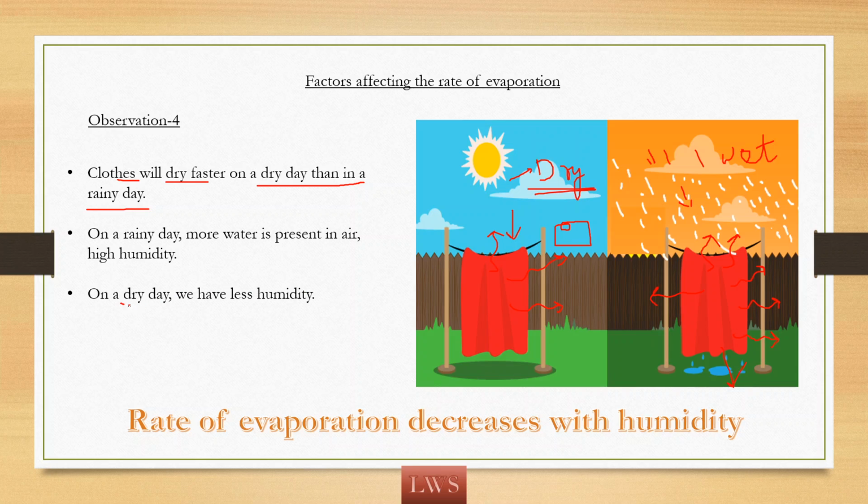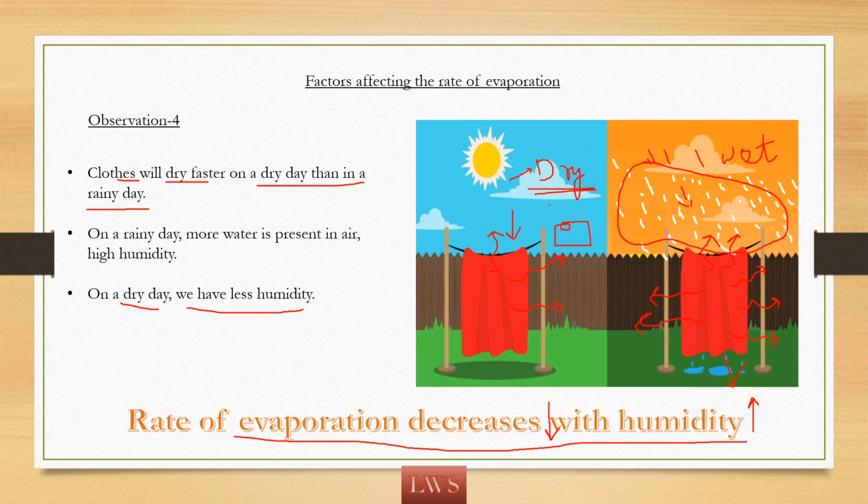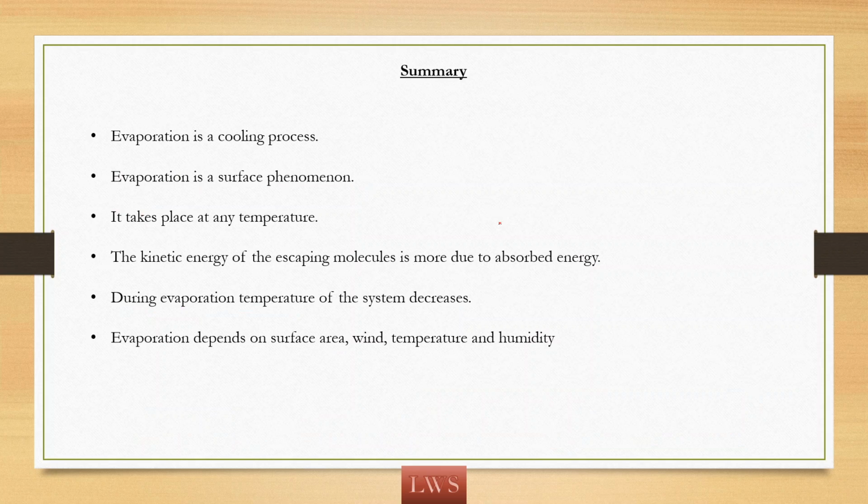On a dry day, we have less humidity. The rate of evaporation decreases with humidity. See here, if humidity is more, evaporation decreases. Here there is a lot of humidity, so the evaporation is slow. Here humidity is less, so evaporation is faster. So that is all about evaporation.